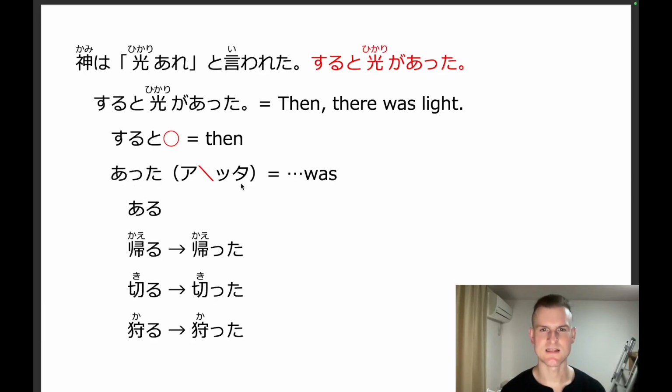Okay, then we have atta. Atta. Okay, this means was. So this is the past tense short form of, once again, aru. Okay, so we're very familiar with aru by now. Rather than look at the kana chart for this one, it's much easier to just look at a couple examples of how you get this conjugation.